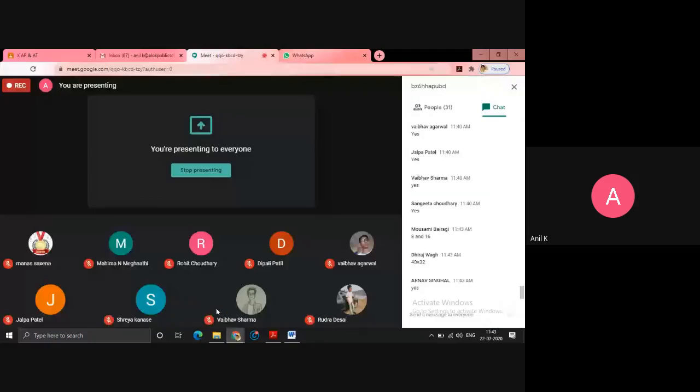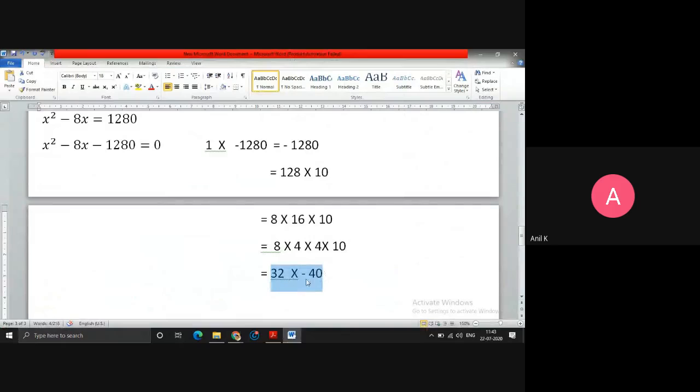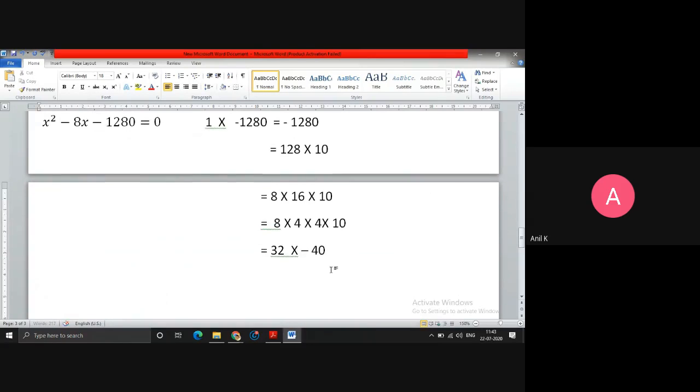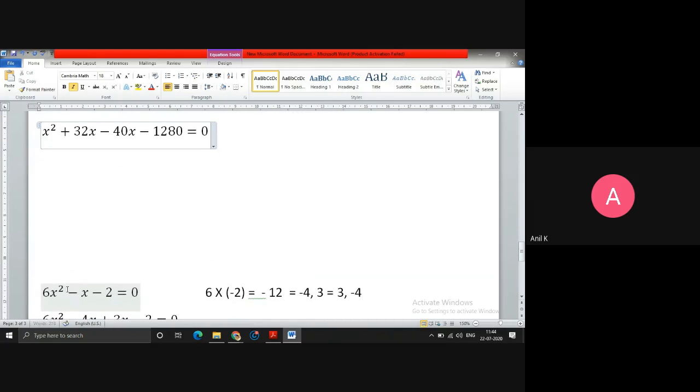Somebody has given the answer? Yes, somebody has given the answer. Okay, and 32 minus 40 is going to be minus 8. We got the factors. So there is no standard method to solve this particular splitting of the middle term. So I'll keep here x square plus 32x minus 40x minus 1280 is equal to 0.